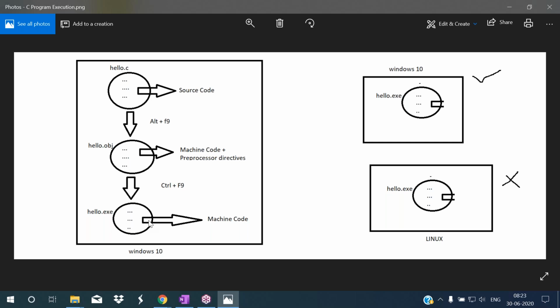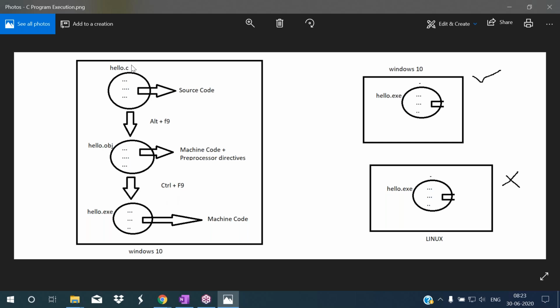This exe file has complete machine code now. This machine code can also be called native code, which is the operating system's language. So the operating system's language is machine code, or you can say native code. The operating system can understand only machine code. So the operating system can understand this language, and that displays the output to us. This is the execution process of a C program.